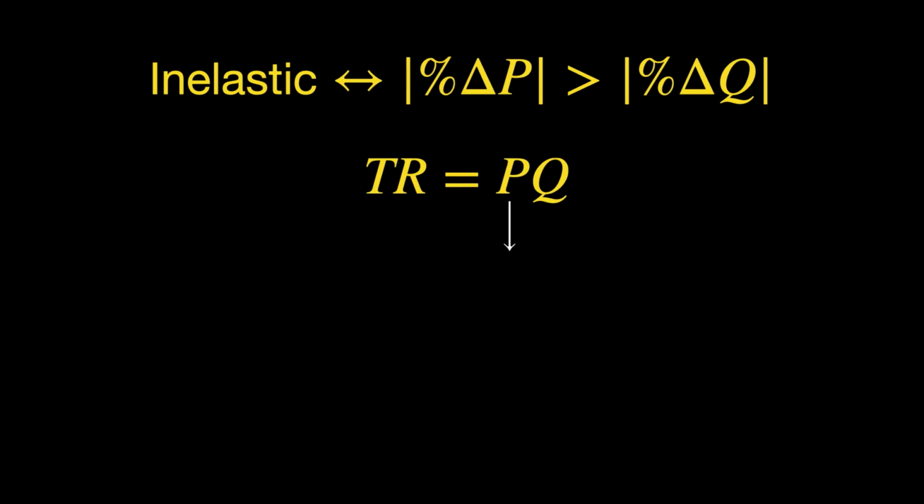If we cut price, we do not gain many consumers. So when we lower price, total revenue goes down. This is the opposite of what happened when demand was elastic. If we increase price, we do not lose many consumers. So total revenue increases. It goes up with price.